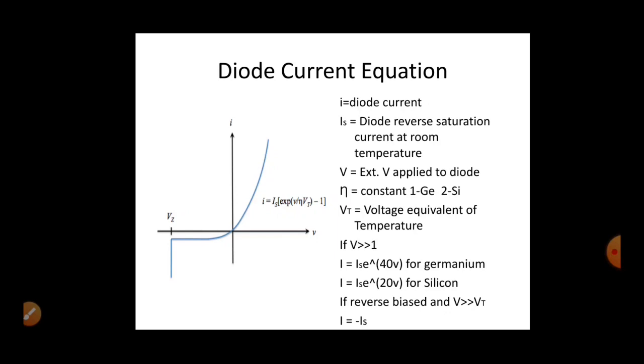In the case of reverse bias, if we apply an external voltage which is much greater than the temperature equivalent voltage, we can neglect the exponential term. So there will be only minus 1. So minus 1 into Is is nothing but minus Is. Whatever current flows in the diode at this condition is nothing but the diode reverse saturation current.